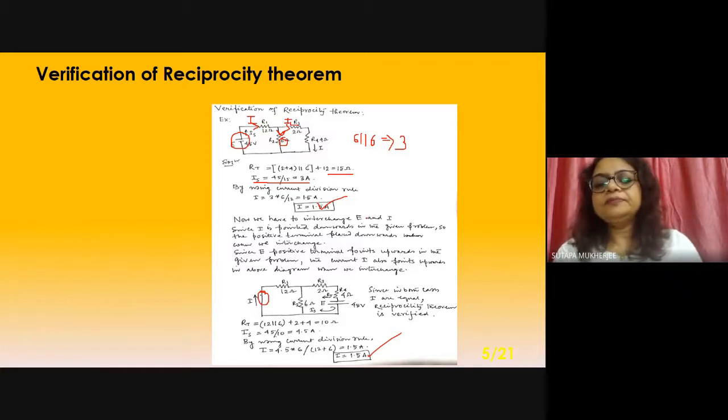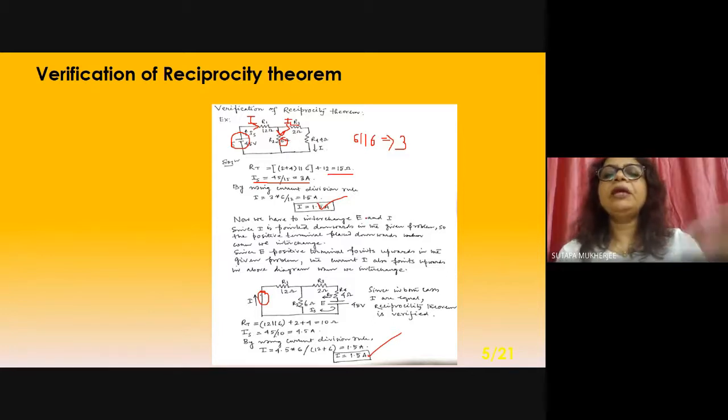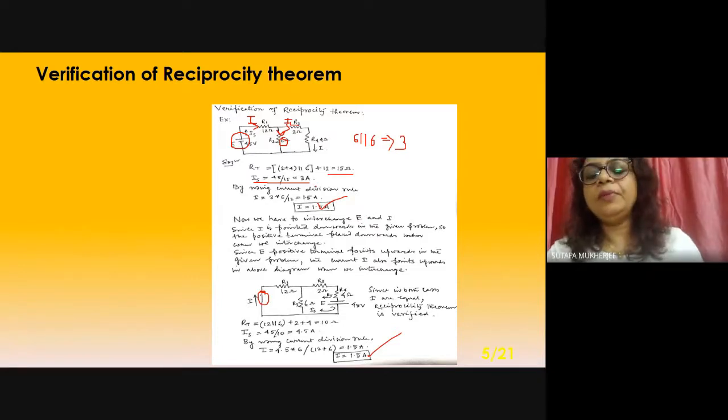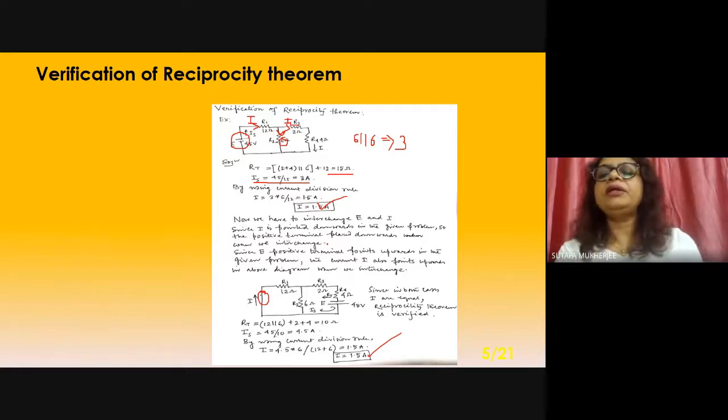Anybody has any query? Ma'am, is there an application, or do we only have to do this kind of proof? It is the same, the proof came by applying it, right? Applying the reciprocity theorem means I have proved it. Its application is mainly in double checking: if the current comes the same from the other side, then if the position of the voltage source and the point are interchanged, the current will be the same. This is the reciprocity theorem. And the proof is using this circuit.